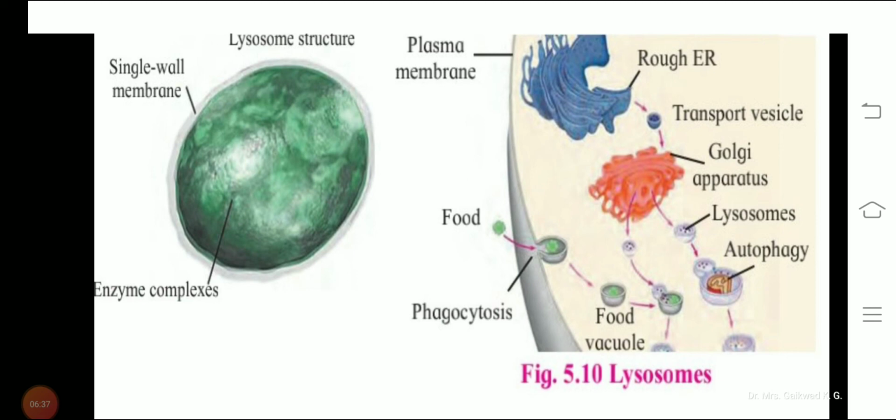That is an example of extracellular digestion. These enzymes bring about fertilization by dissolving the protective layers of the ovum.